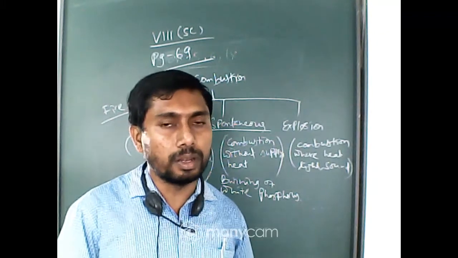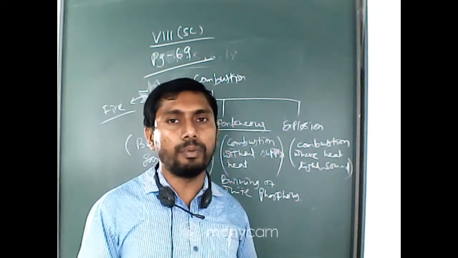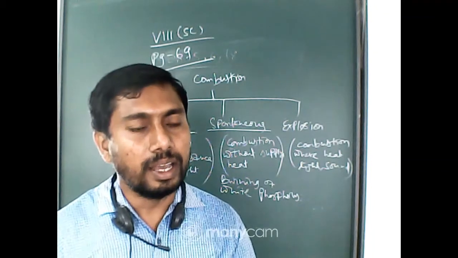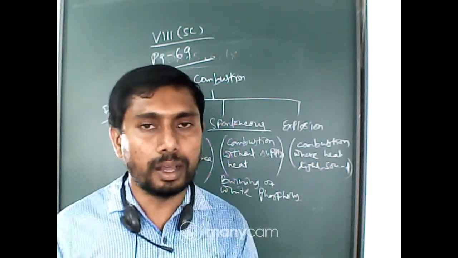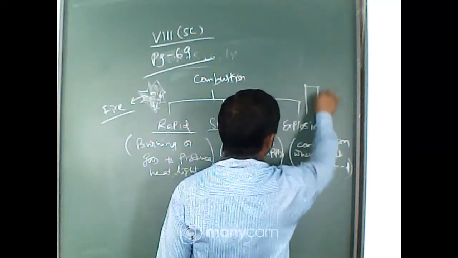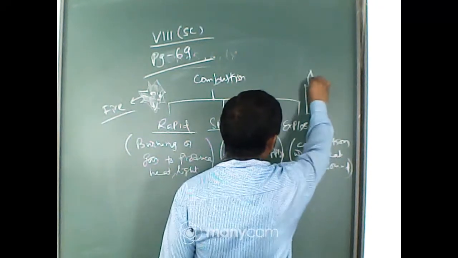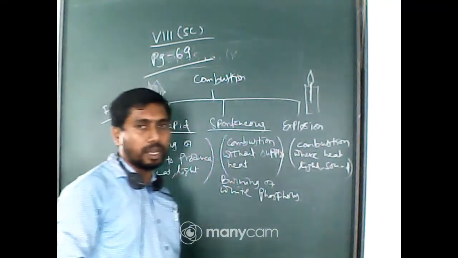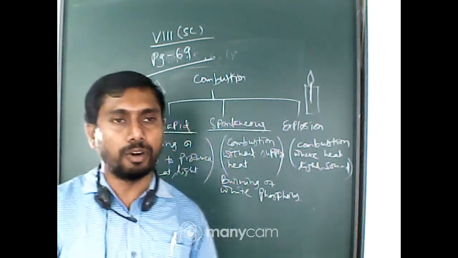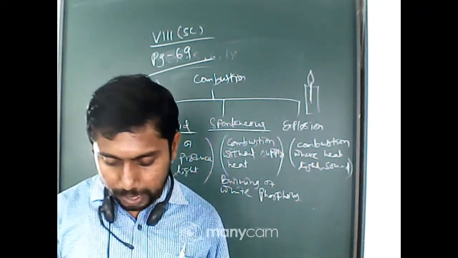So it may be due to the formation of any gas, or it may be due to some volatile substances produced when they combust. So for example, when a candle is glowing, it is due to the volatile substances which are produced due to the heat. It is coming out through that thread, the vapors coming out in the form of a viscous matter or in a heavy concentrated form, and it helps burning, which we can see in the form of flame.